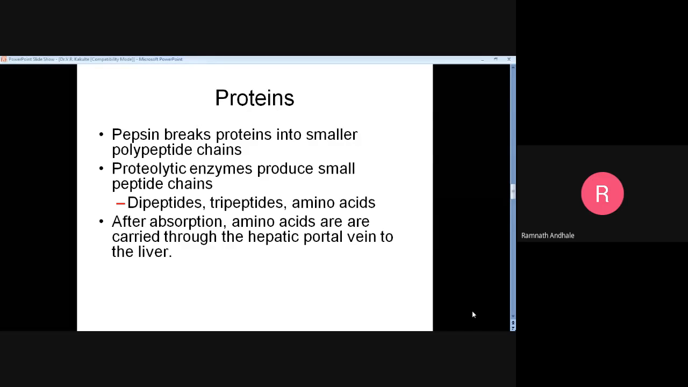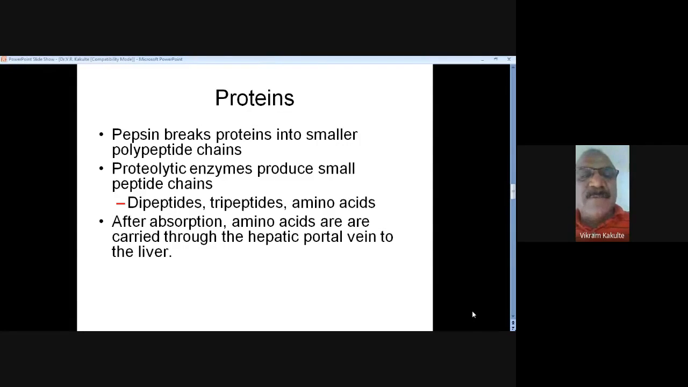It acts as a port to remove the toxic material that is responsible for that liver.